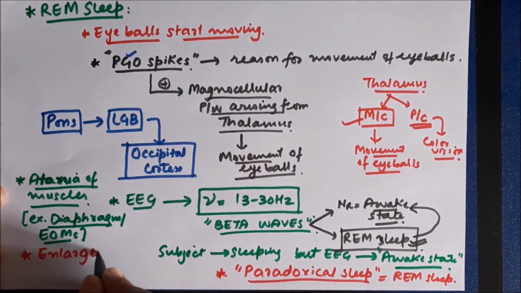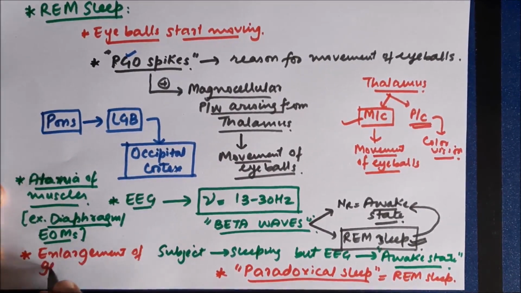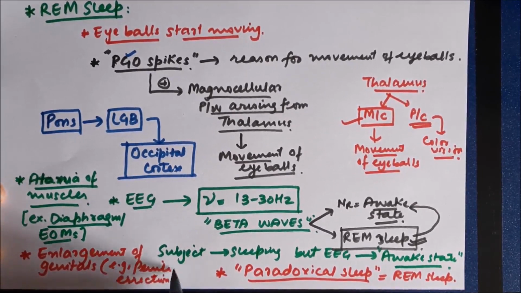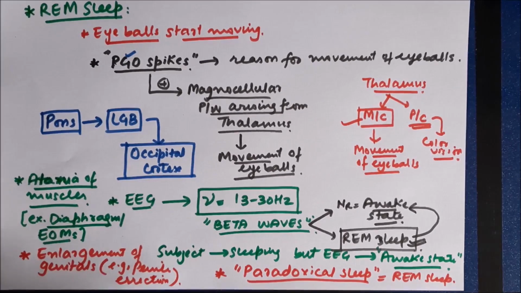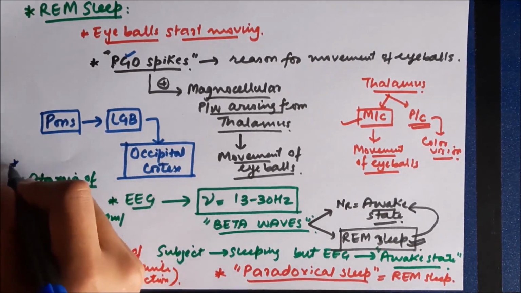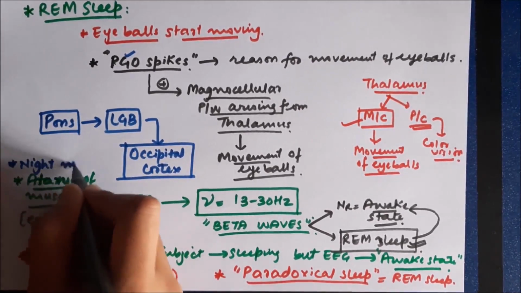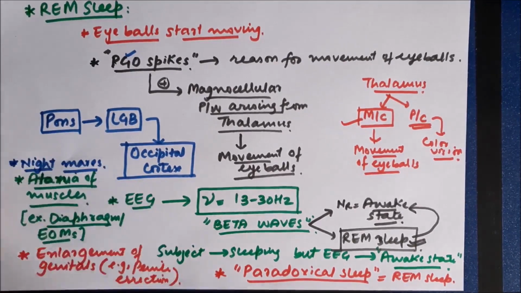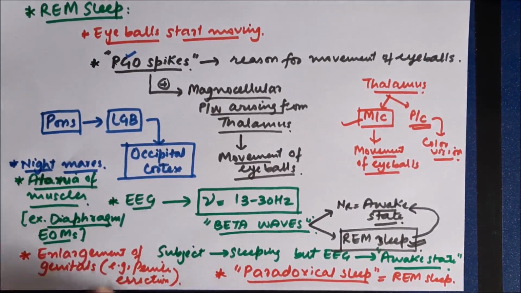Another important point is that there is enlargement of genitalia. So for example, in males there can be erection of penis during this stage, that's during REM stage. Another important event that occurs during REM stage is there can be certain frightening dreams or terrifying dreams which are known as nightmares. So nightmares can also occur during REM sleep.